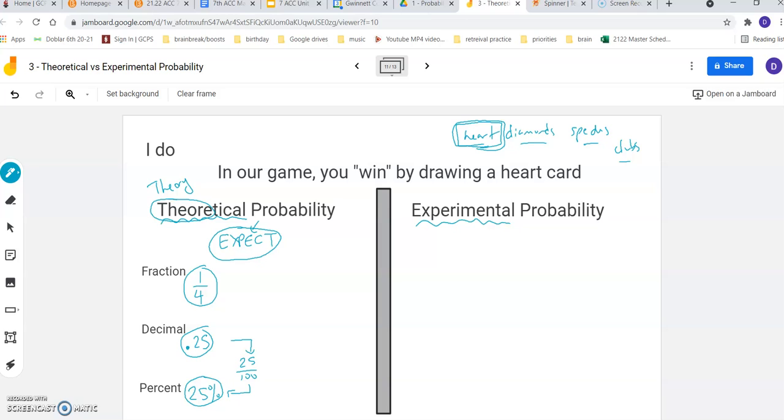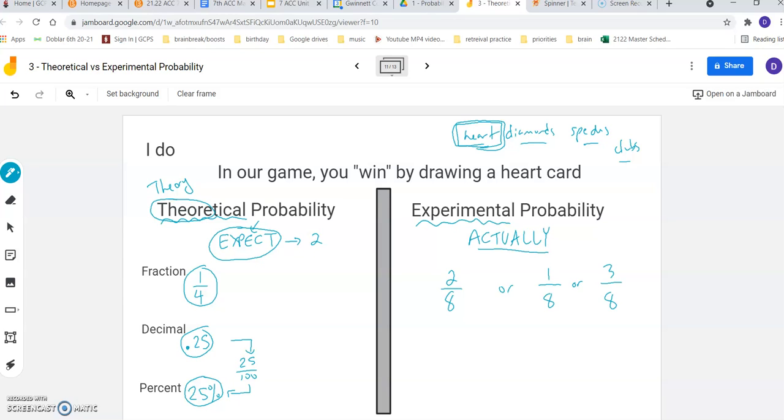Experimental probability is a different thing. This is how many times did you actually win? What actually happened? There's a good chance that even though you expect to win 1 out of every 4 times, so if you played 8 times, I would have expected to win 2. That doesn't mean that's actually what happens necessarily. You might have actually won 2 times out of your 8 tries, or you might have actually won 1 time out of your 8 tries. You might have actually won 3 times out of your 8 tries. It depends on what happened when you actually played the game, right?